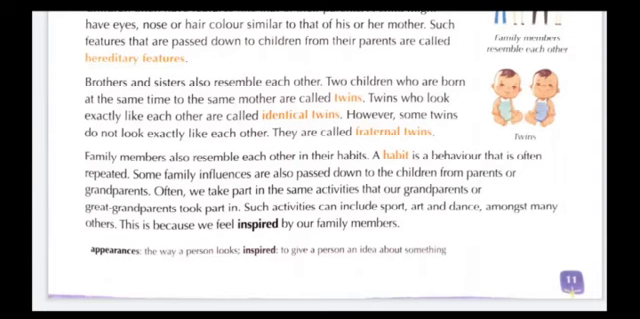Brothers and sisters also resemble each other. Two children who are born at the same time to the same mother are called twins. Twins who look exactly like each other are called identical twins. However, some twins do not look exactly like each other. They are called fraternal twins. Family members also resemble each other in their habits. A habit is a behavior that is often repeated.